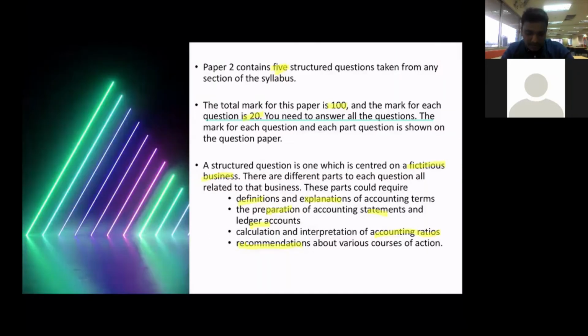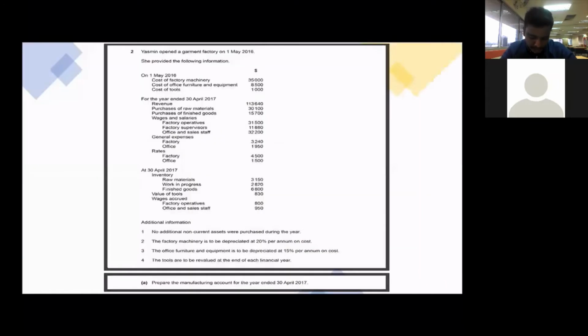Okay, that's it for paper 2. And I will show you some examples of paper 2 questions. This is an example question of paper 2. Always read the required first. Prepare the manufacturing account. This is one example. Always read the required first. Then you read the full question.